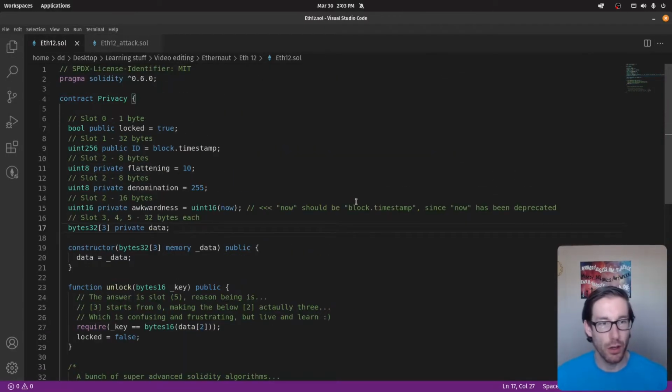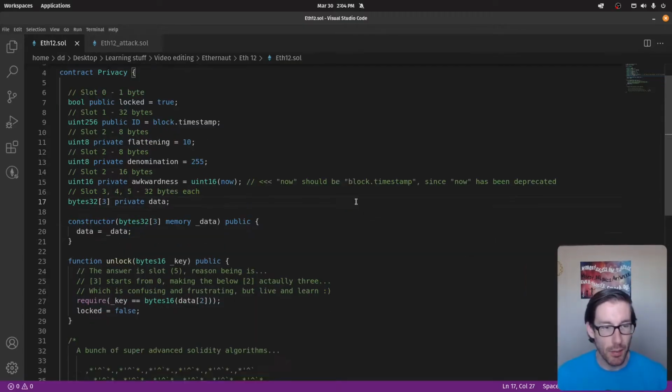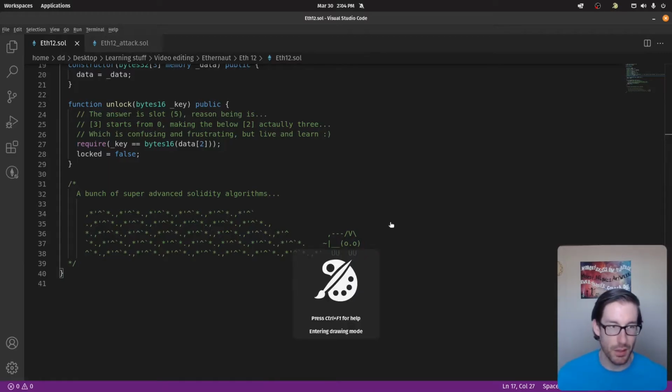Here is our code. I've added a bunch of comments in here to help me rationalize and logic my way through specifically where things sit. I'll talk you through all those comments. But first off, we have to start with this: a bunch of super advanced Solidity algorithms.